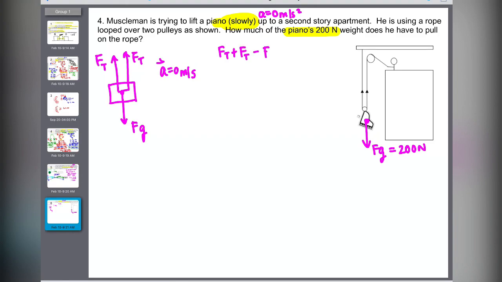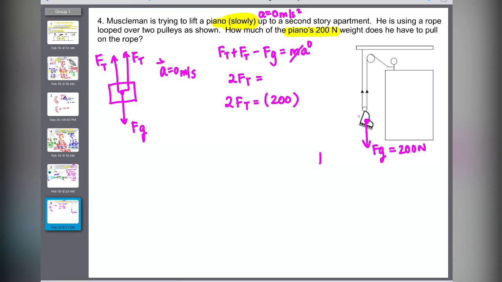So up, I have 2 forces, minus down. You can say 2Ft equals ma, net force equals ma. A is 0, so 2Ft is going to equal m times g. Is it okay that I've totally skipped all these steps? Fg, I move it over, it becomes positive, and m times g is the equation for Fg. So 2Ft is going to equal the mass times 9.8. I'm sorry, I didn't even need to do that because they already told you Fg is 200.